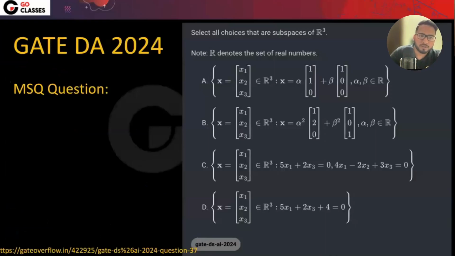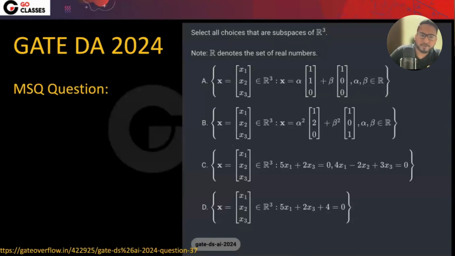Now let's see this question. I think this question has been asked in GATE DA recently in 2024. So let's just see this question. What they're saying. Select all the choices of subspace of R3. Okay. So this is the question that they're asking. This is MSQ question. Let's just see that which of the following is subspace of R3.